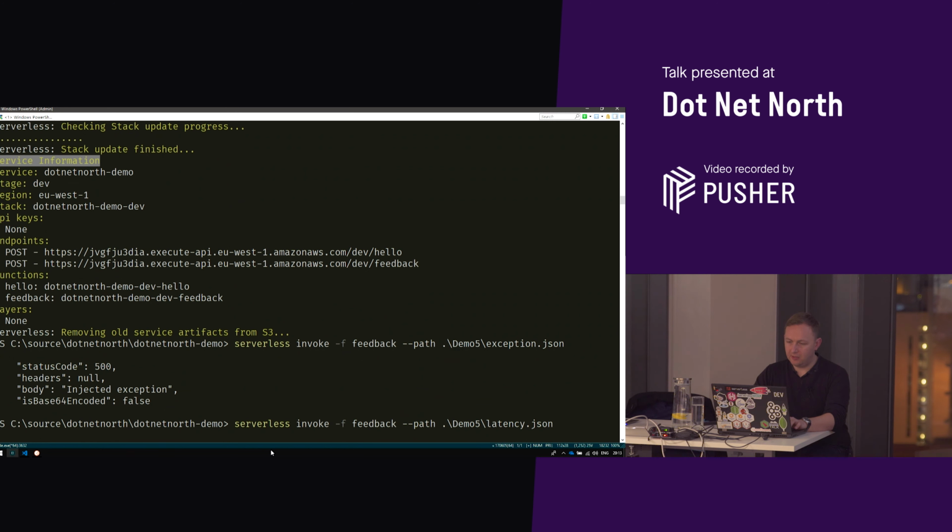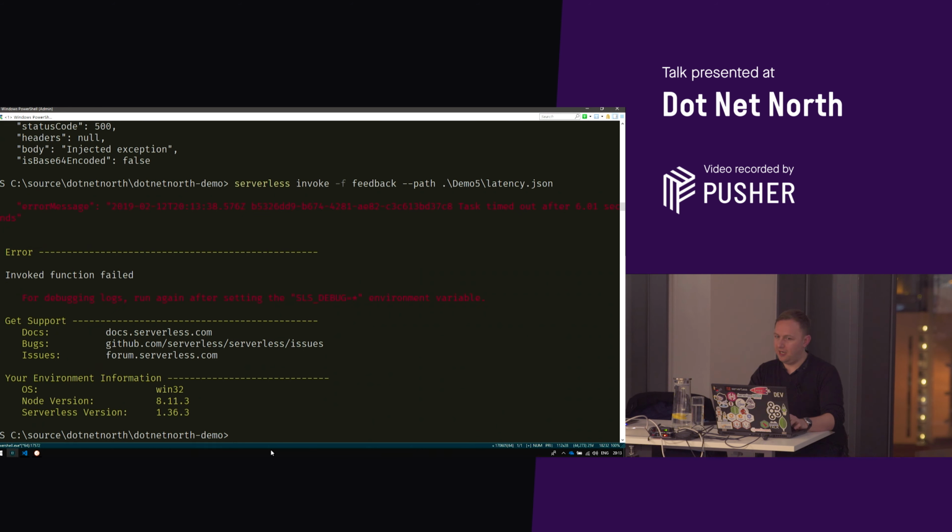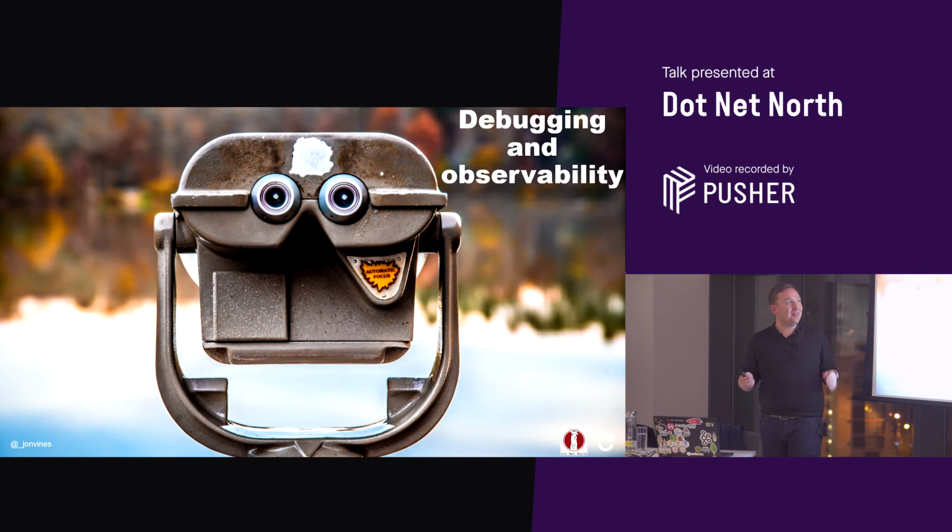So we can see it's taking a bit longer now. We can see that latency is taking effect. And we've got an error message back that we wouldn't expect to see as a client. We can see Lambda's thrown an error. It's timed out after 6 seconds. So the Lambda function's actually got 6 seconds that it's able to run before it bombs out like this. We put latency of 10 seconds in. So based off our assertion that we'd handle this nicely, we can see that we're not. So we can actually go and do something about it now. So that's great. We're injecting some chaos. We're seeing exactly what might happen if we inject those kind of exceptions in. We could make it a lot more complex than what was there.